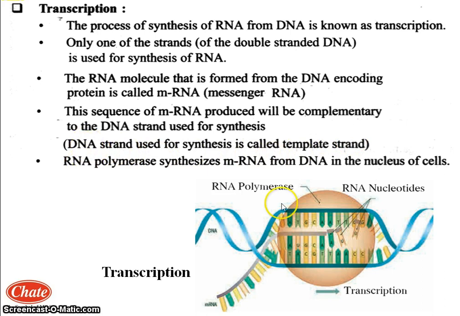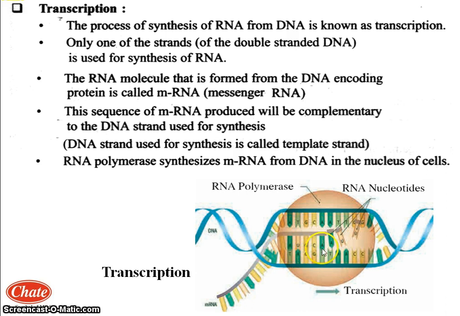Now, see the structure carefully. In this structure, you can see that RNA polymerase is there, having a rounded structure. Again, downside you can see the RNA nucleotides are there. RNA nucleotides means what? That 4 nitrogenous bases are there. Already you have studied in 9th standard. Now, in the nucleotide, pairs of nitrogenous bases are there. Generally, one pair of adenine and thymine is there, and another pair of guanine and cytosine is there.